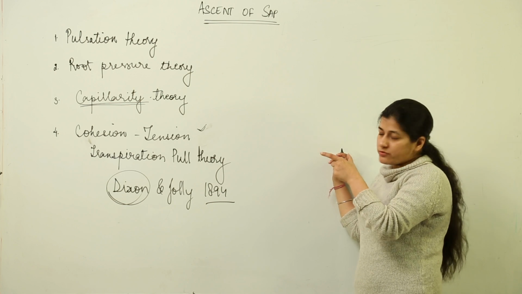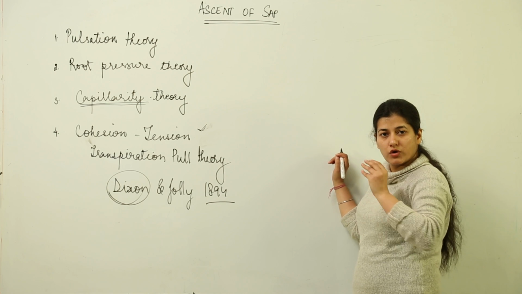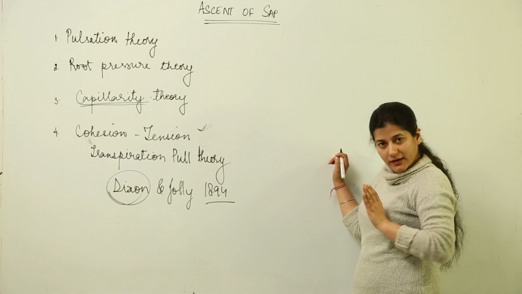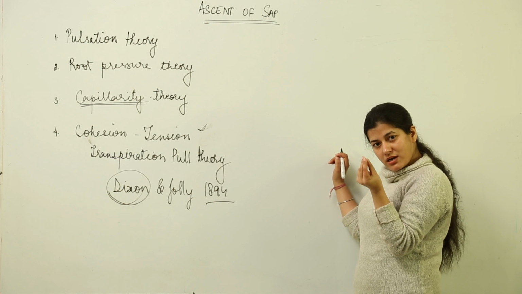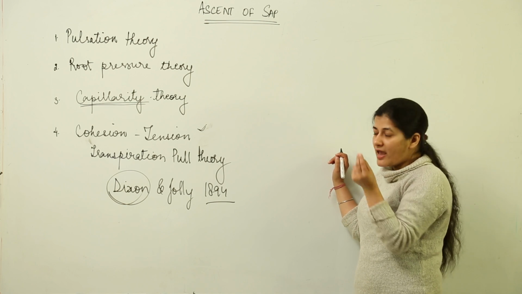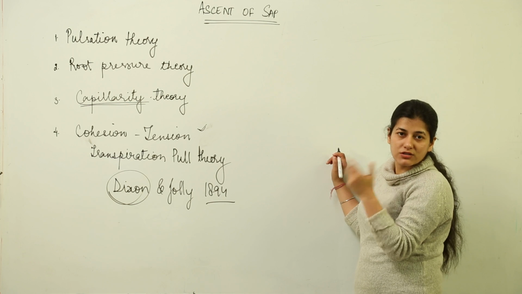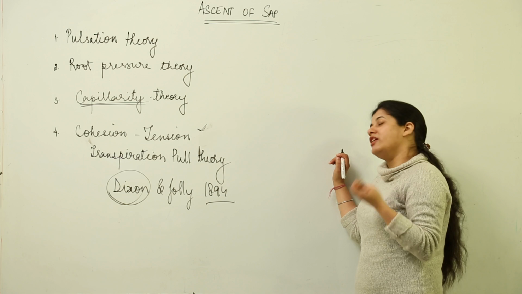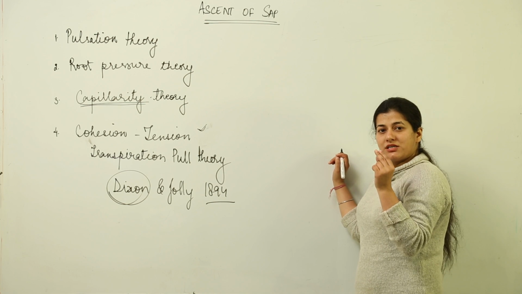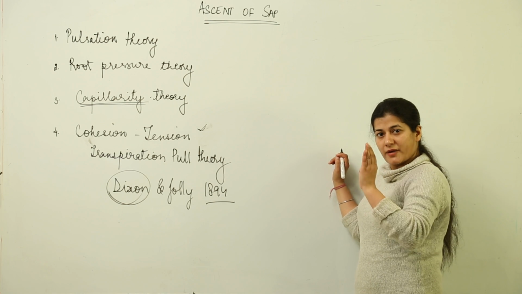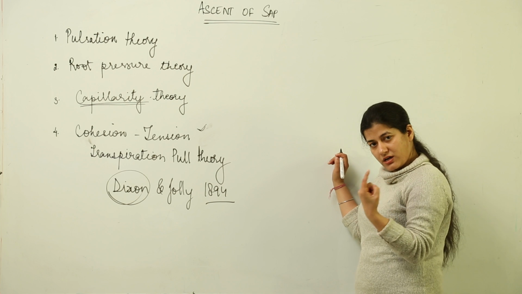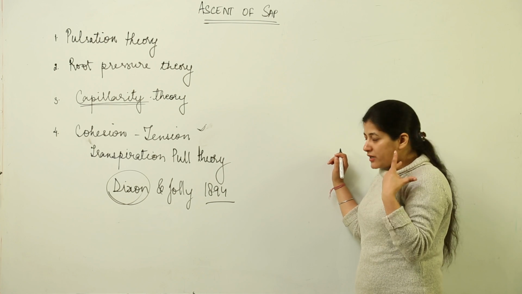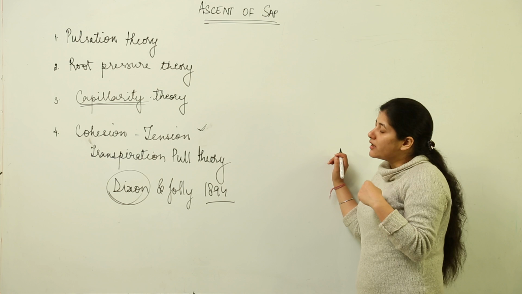So one point that was taken from this theory is that the water column is going to rise automatically upwards because of the very small diameter of the tubes, as seen in the case of capillary tubes. You must have understood in your chemistry classes that there is a tendency of water column to rise upwards automatically because of the very narrow lumen of the tracheids, in the case of xylem.